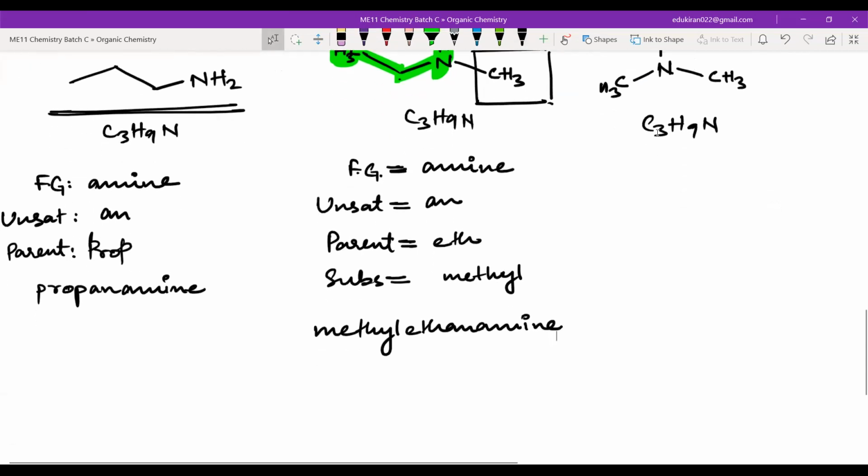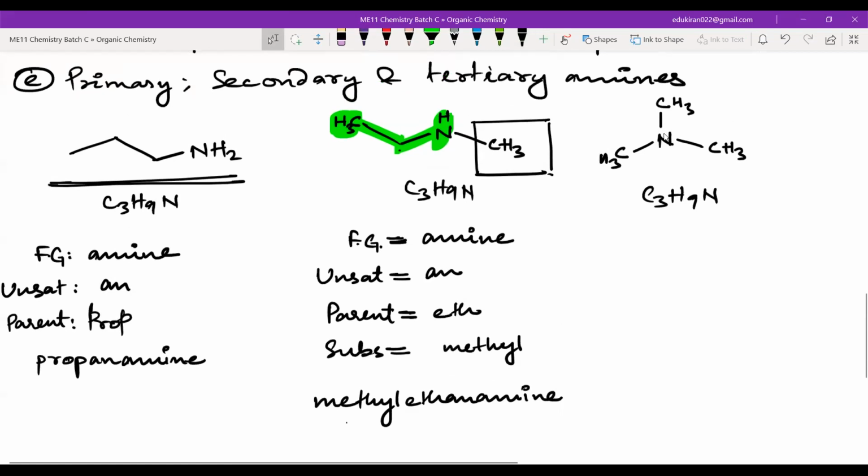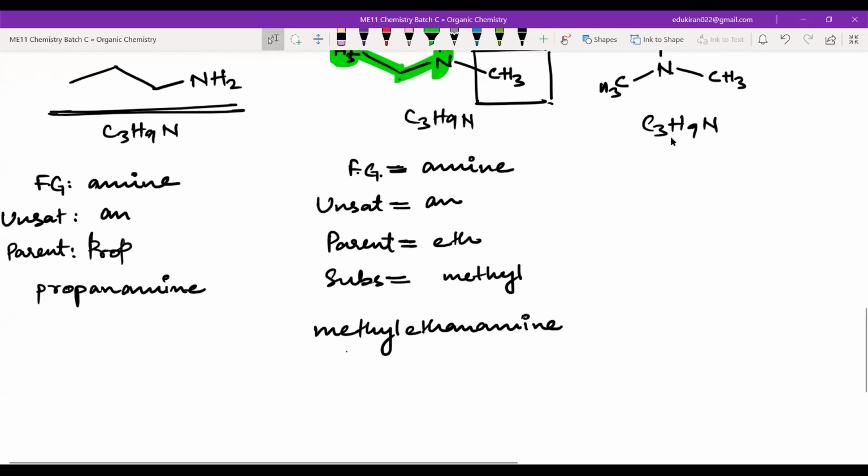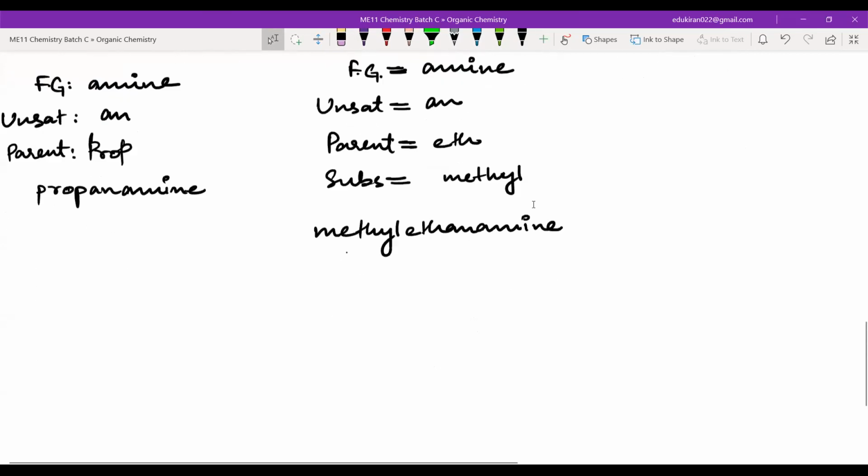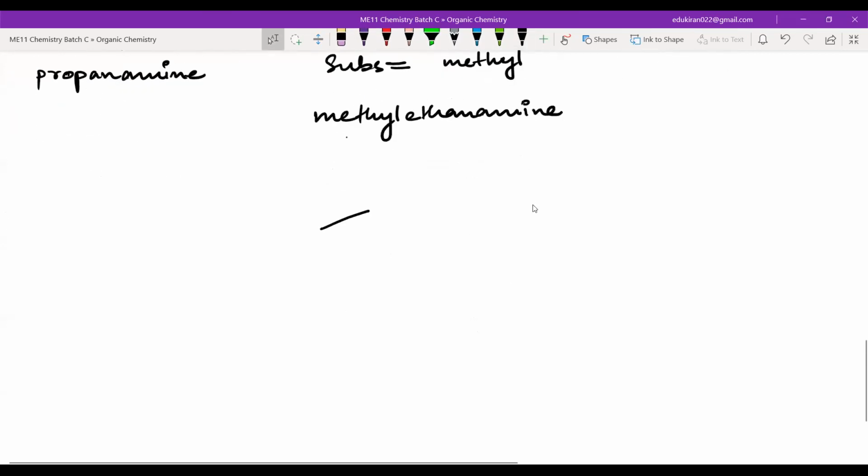Why is it not a valid name? See, methyl can also be attached here, like this. If I have a structure like this, here also we have the functional group which is amine, so it will be AN.